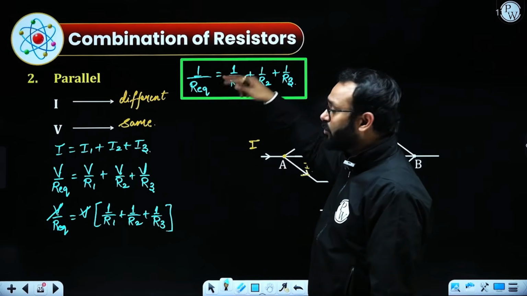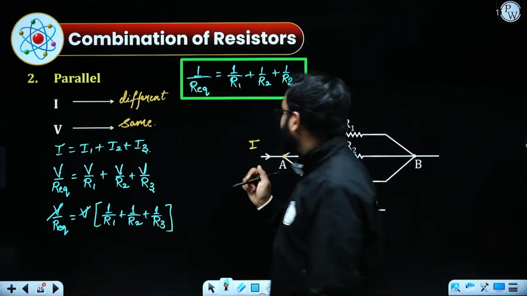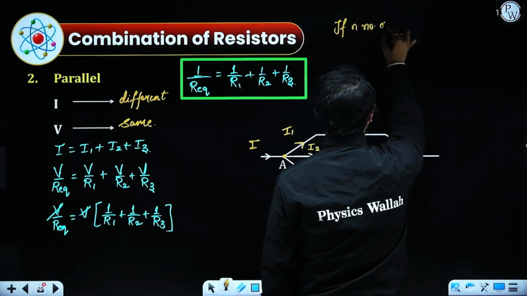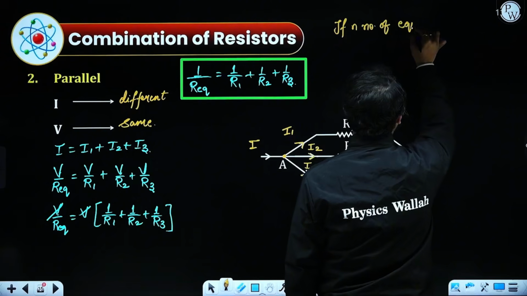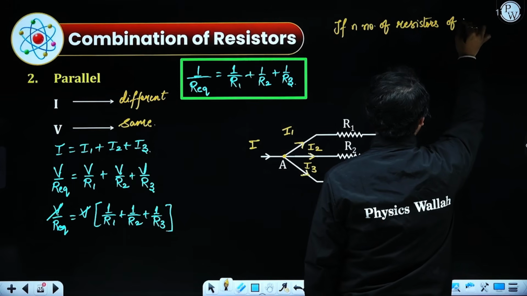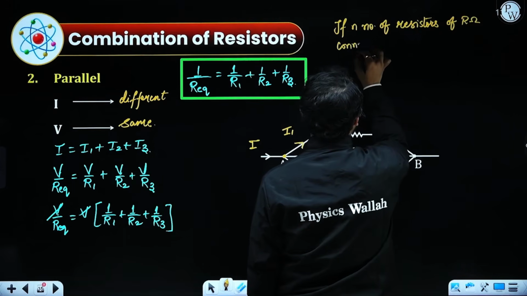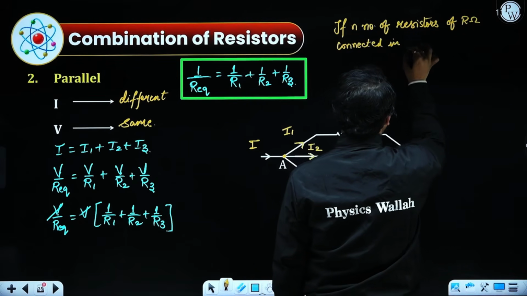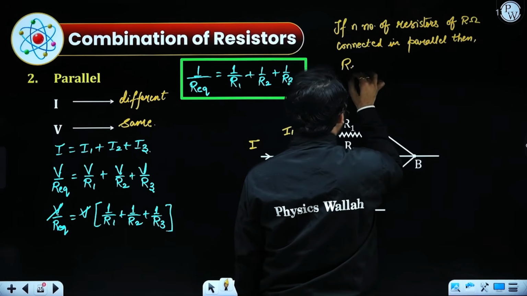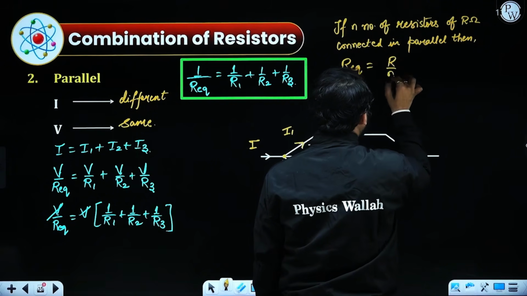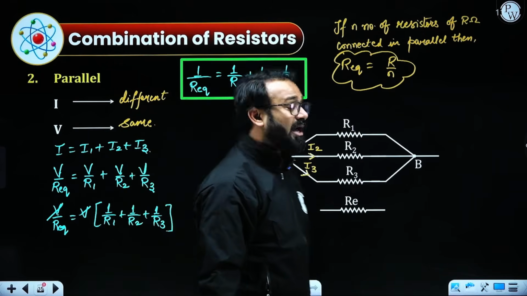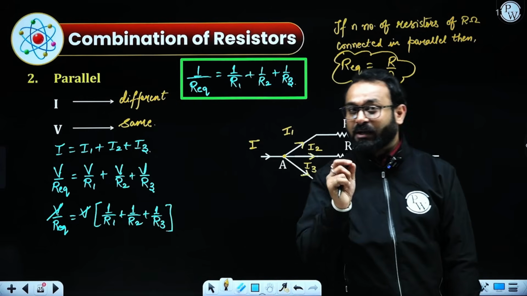Second thing, if n number of resistors of R ohm are connected in parallel, then in this condition the value of R equivalent will be R by N. If you recall, in the series combination R equivalent was N into R. Here I get R by N.